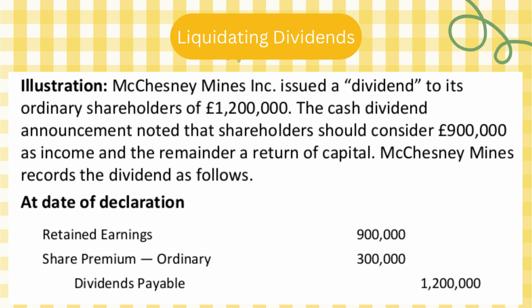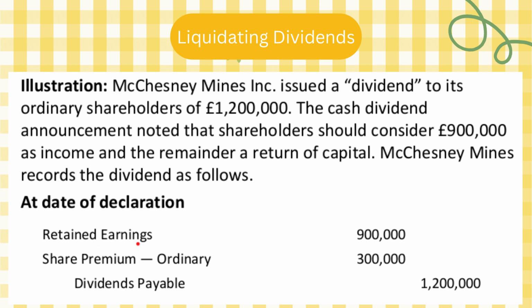we take dividends usually from retained earnings, but here he's liquidating. So we said I'm going to take from the share premium, and he specified the amount to be taken from the retained earnings and the amount to be taken from the share premium. So these are the accounts affected here.